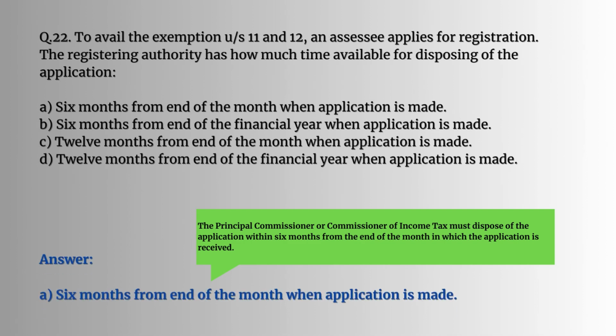Question number 22. To avail the exemption under section 11 and 12, an assessee applies for registration. The registering authority has how much time available for disposing of the application? So here, the Principal Commissioner or CIT must dispose of the application within 6 months from the end of the month in which the application is received. So the answer would be A, 6 months from end of the month when application is made.